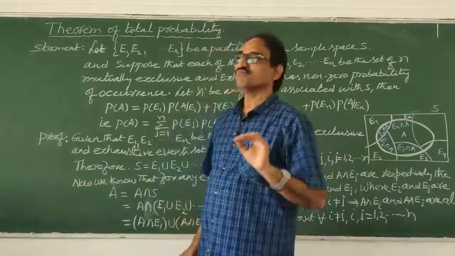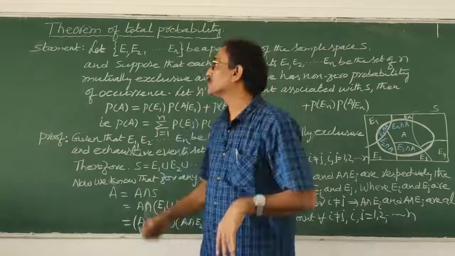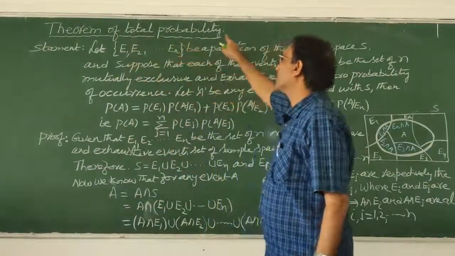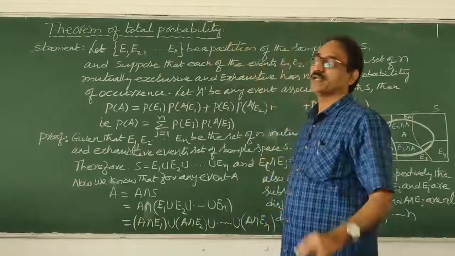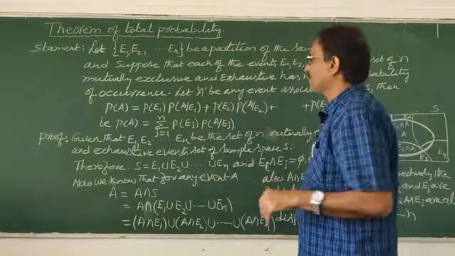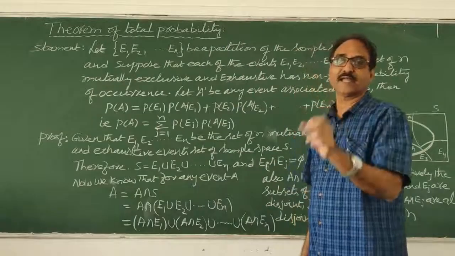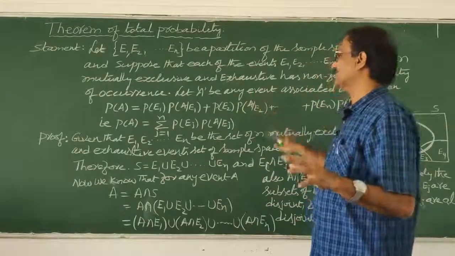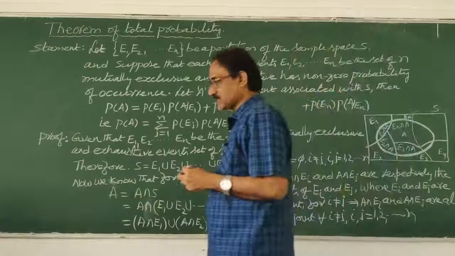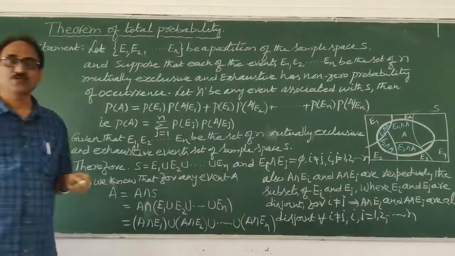Okay. Now we are going to learn the theorem of total probability. I wrote it like this, and you should also write like this only, because your textbook is good, but I added something, so it is better to write like this. Okay, my dear students, now I'll explain slowly. We don't have any hurry, so listen carefully.